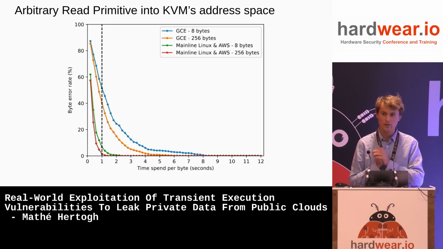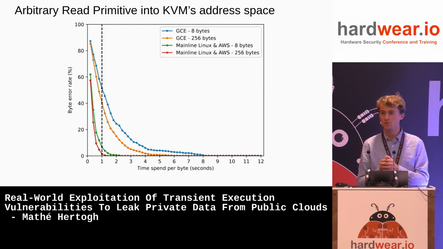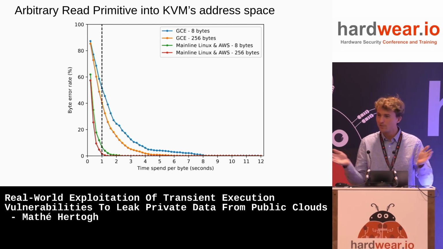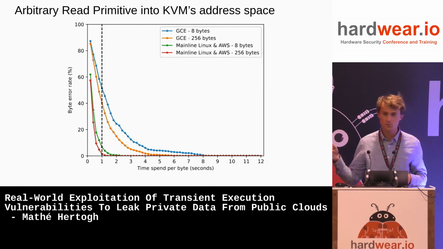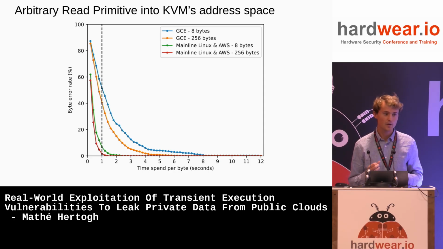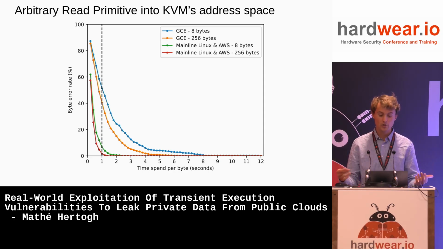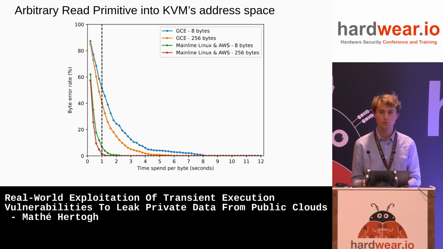So there actually, when we leak 1 byte per second, half of them are wrong. So you could say this is quite a bad primitive, right? I mean, I can read letters on a piece of paper faster than this leakage primitive can read it out of the CPU. But as we'll see, you can still build a real end-to-end exploit that is impactful, even with a very bad leak primitive like this.